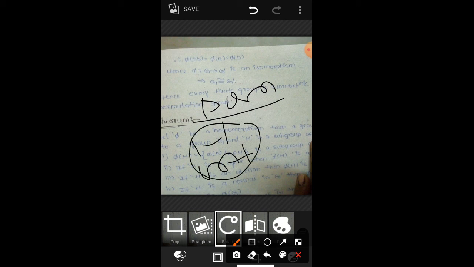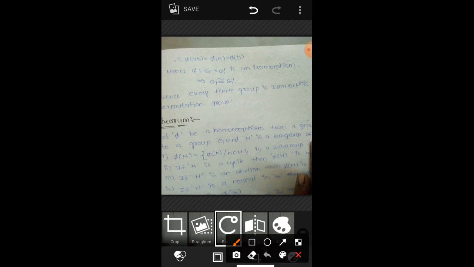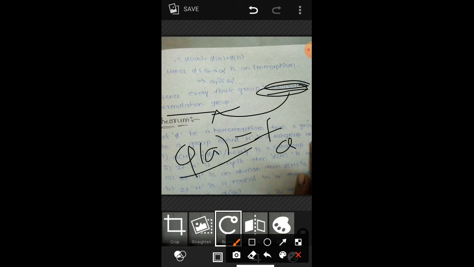Permutation group means it has to satisfy the four properties: closure, associative, identity, inverse. Isomorphism is onto, so isomorphism to its permutation, so my isomorphism elements are considered in terms of permutation. That's why phi of a equals FA, elements we considered.